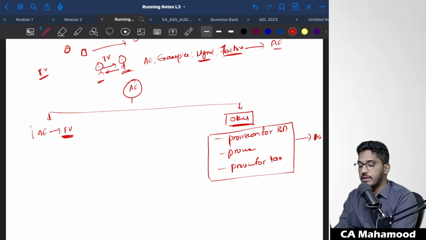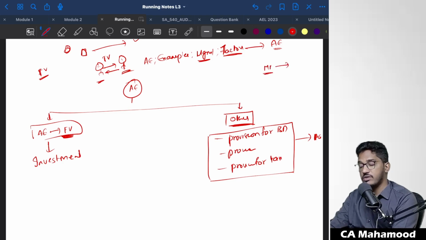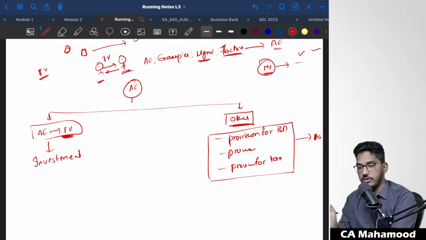But if you take some other accounting estimates, like for example, investments. Investments are required to be determined at fair value. For example, if the company is holding some mutual funds as on the balance sheet date, they have to determine the value of these mutual funds. In order to determine that, they have to see the current market price of the mutual funds. That is the meaning of fair value. So valuation of investments is something which we have to determine using fair value. And also NRV for inventory. Inventory has to be valued at cost or NRV, whichever is lower. How to determine NRV? NRV has to be determined on the basis of current market prices.